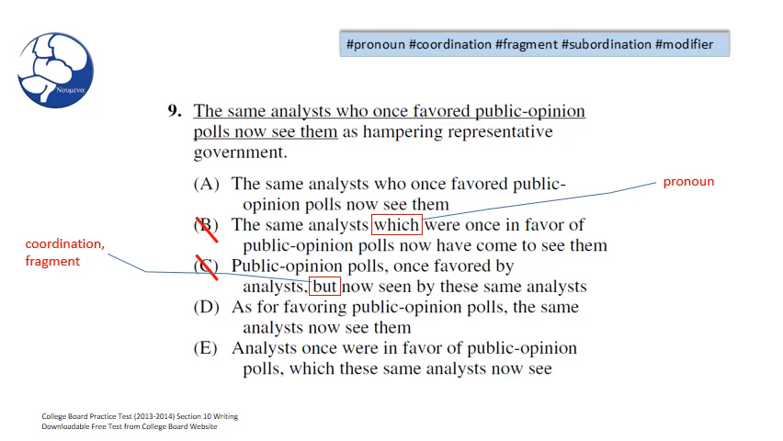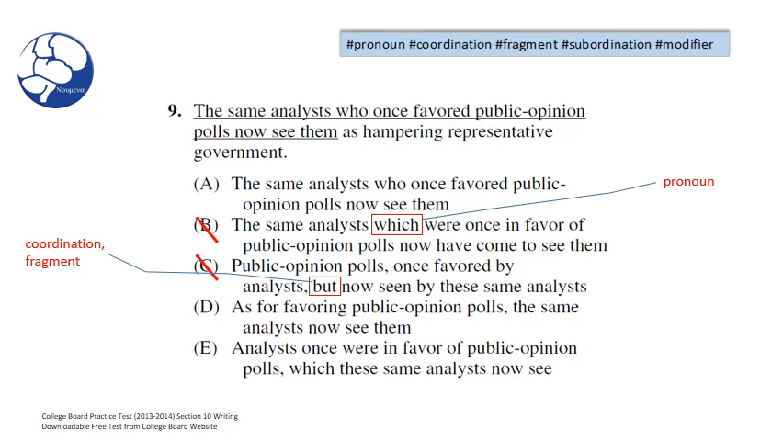Taking a closer look at choice C, you notice that we have a fragment. There's no main verb anywhere in choice C. Public opinion polls is our noun, but it is without a verb. So we have a fragment in C.